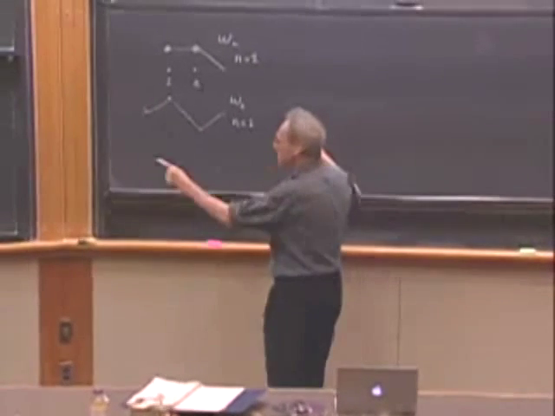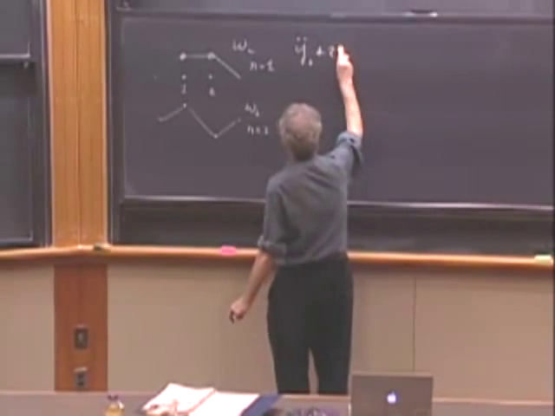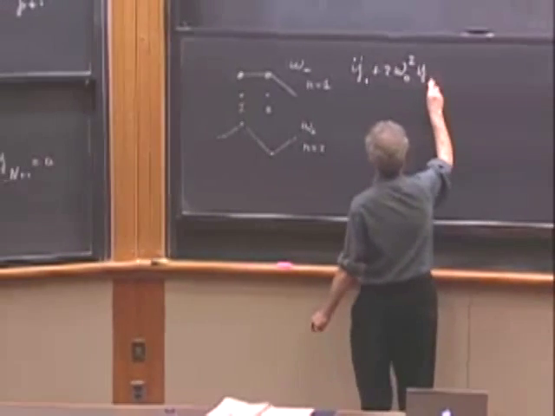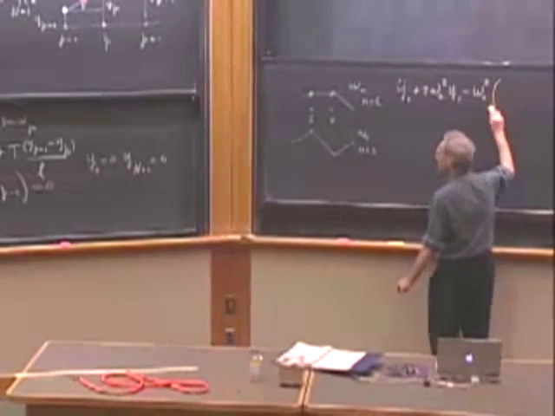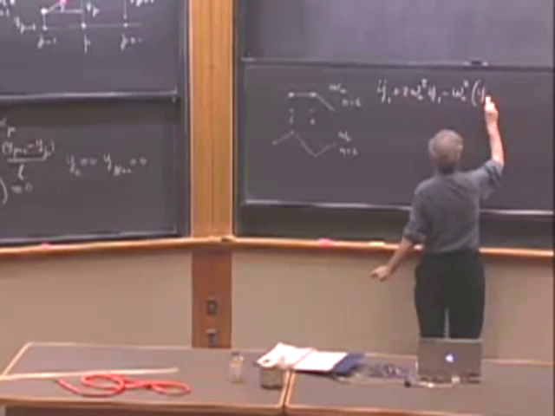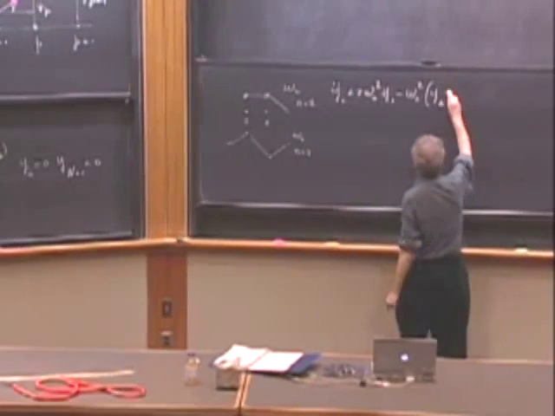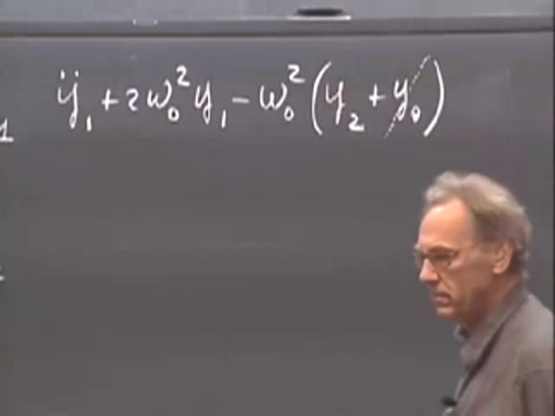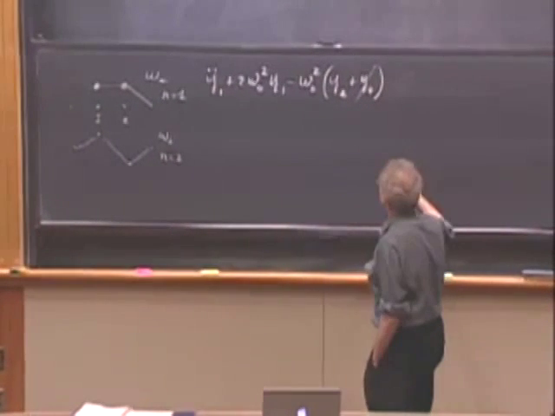So if you're ready, then we're going to get y1 double dot plus 2 omega 0 squared times y1 minus omega 0 squared. And then we get y2, that's this particle. And then we get plus y p minus 1, which is plus y0, which happens to be 0, by the way, because y0 here is 0.